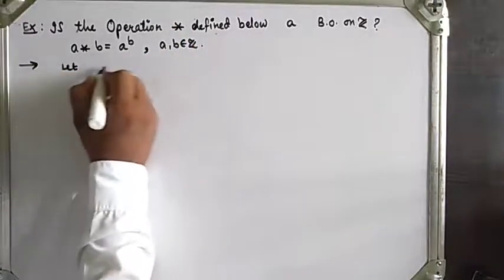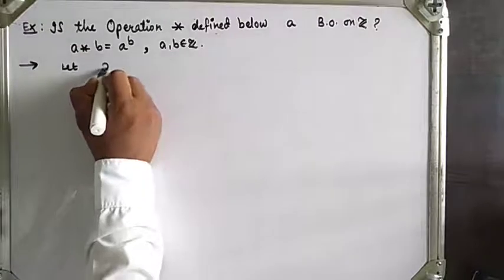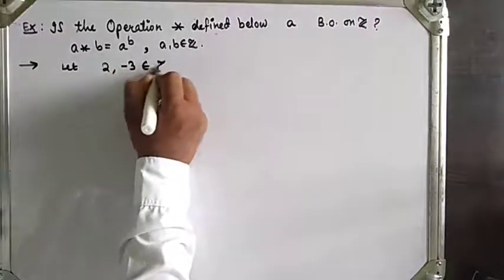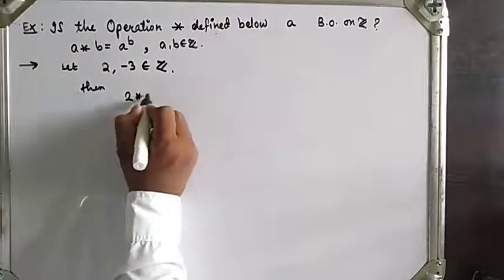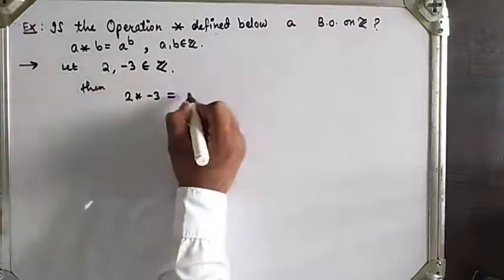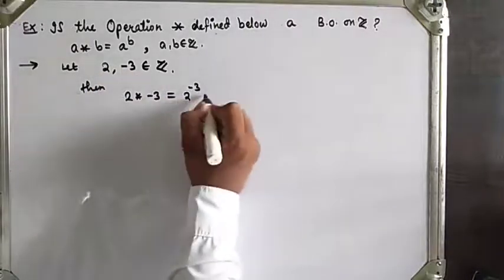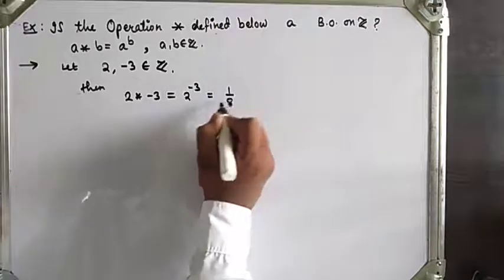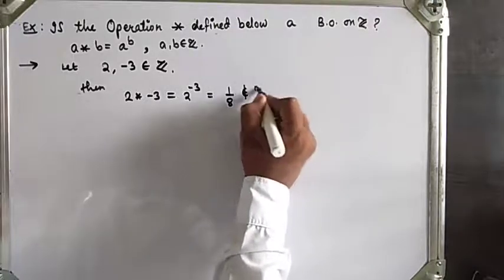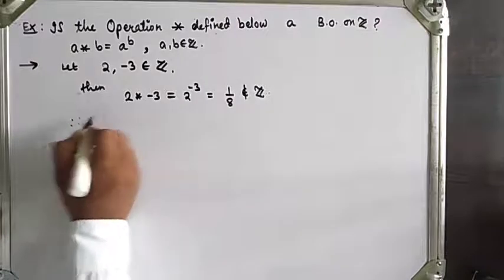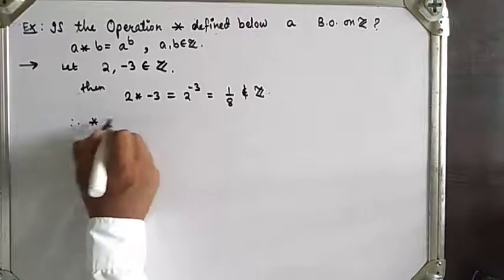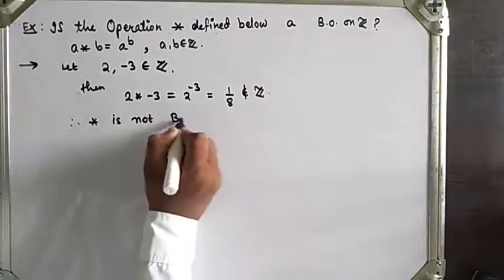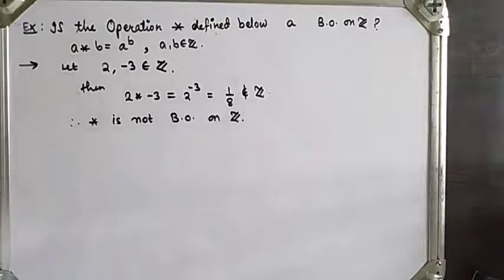I will take two elements, 2 and minus 3, which belong to the set of integers. Then what is 2 star minus 3? It has value 2 raised to minus 3, which has value 1 upon 8. But 1 upon 8 does not belong to the set of integers. Therefore star is not a binary operation on Z, because 1 upon 8 is a rational number, not an integer.